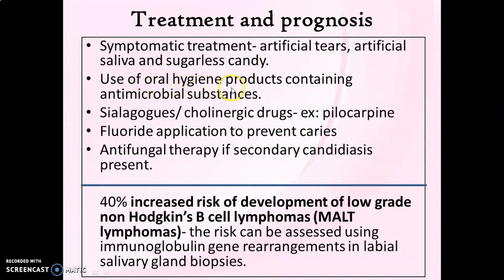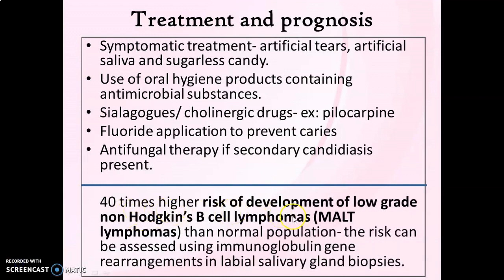So use of oral hygiene products containing antimicrobial substances like lactoperoxidase, lactoferrin, etc. can be given. Then sialagogue medication or cholinergic drugs like pilocarpine can be provided to increase the salivary flow. To prevent dental caries as a result of xerostomia, it is advised to give fluoride application to the teeth. And if there is presence of secondary candidiasis, antifungal therapy can be initiated.